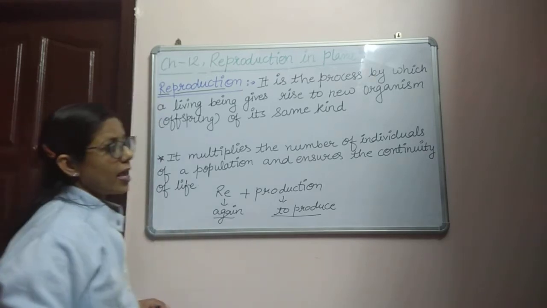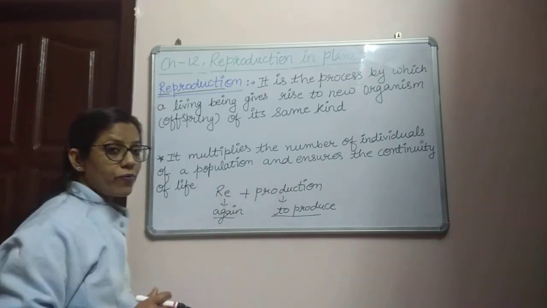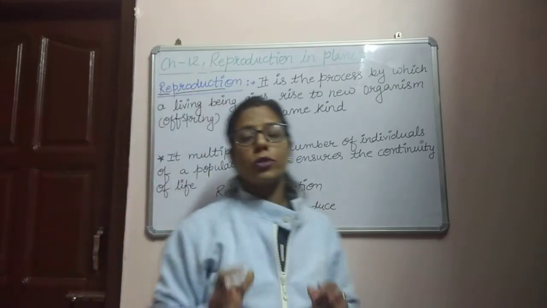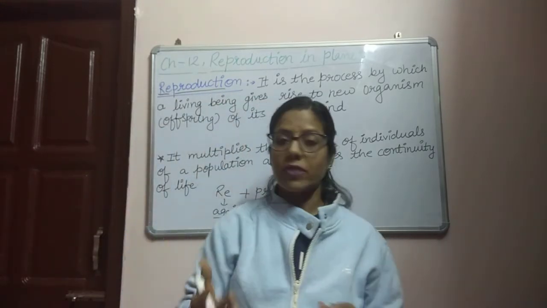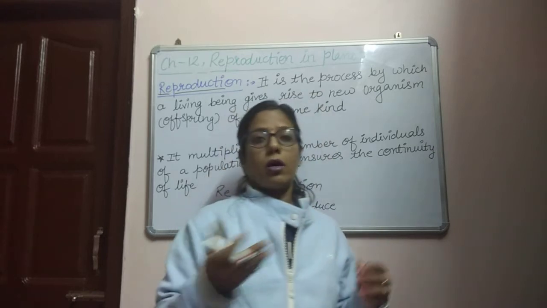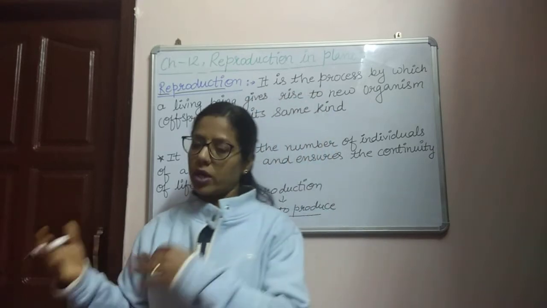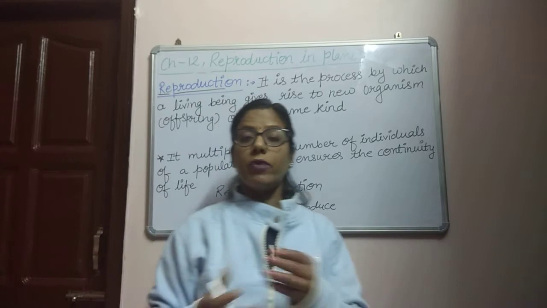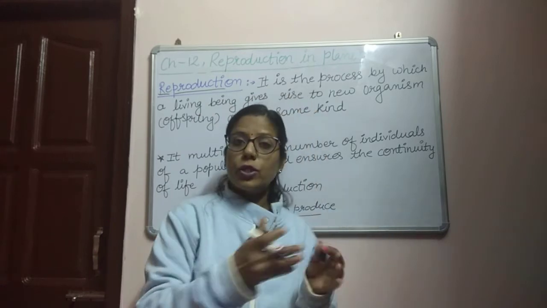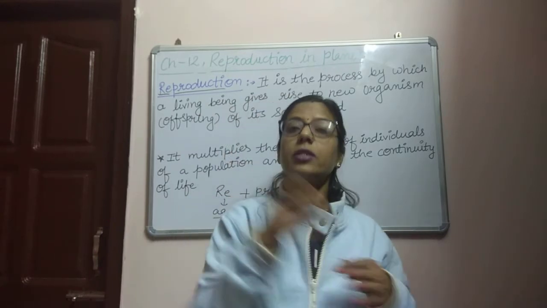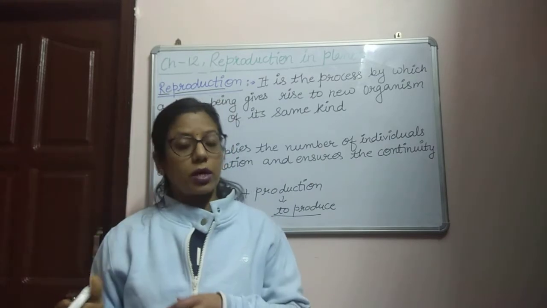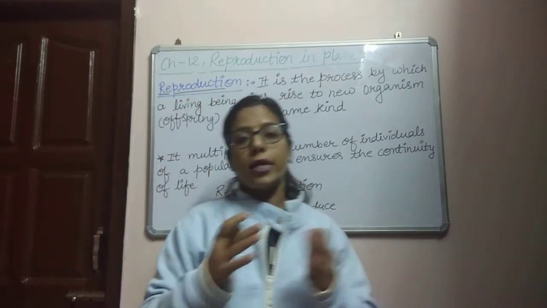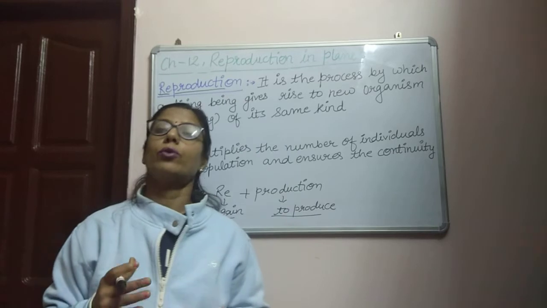And next, it ensures the continuity of life. If the reproduction process were not there, a specific species, maybe a bacteria or virus or any other organism, would not reproduce. So the species of that particular organism would, after some years, become extinct from the earth. So this process ensures the continuity of life on the earth.